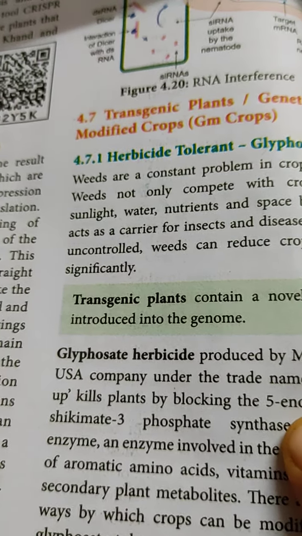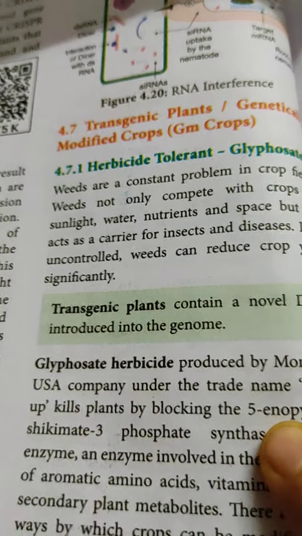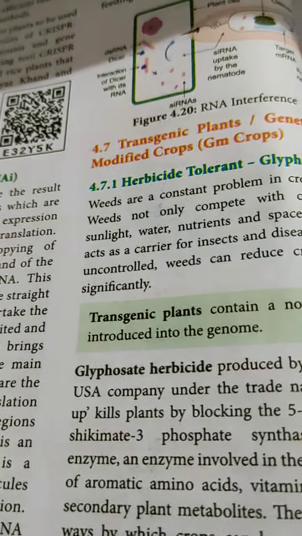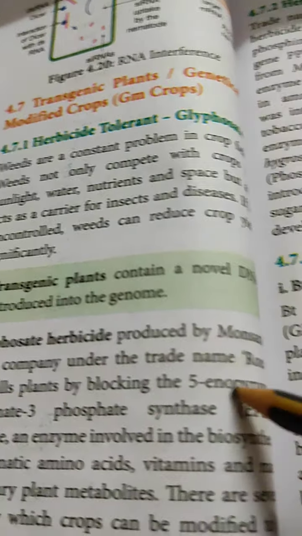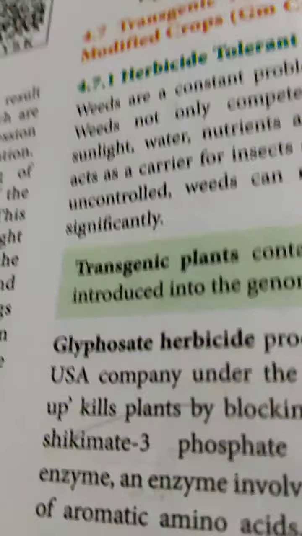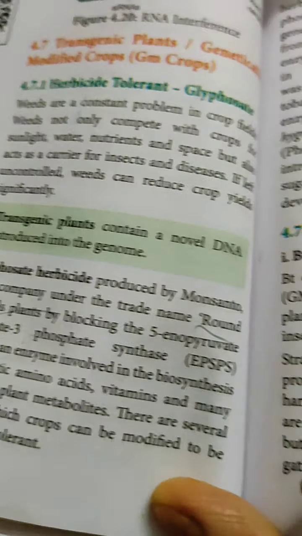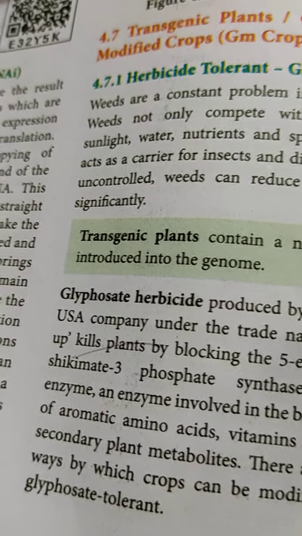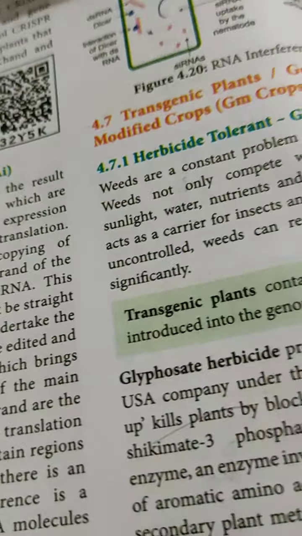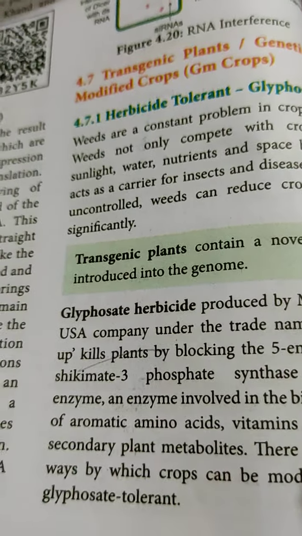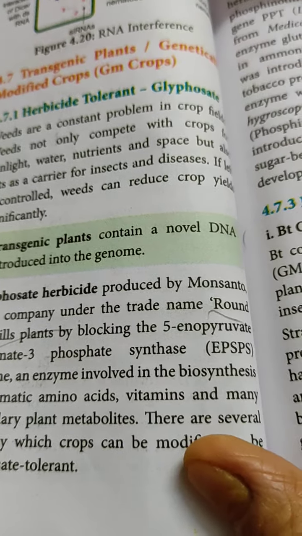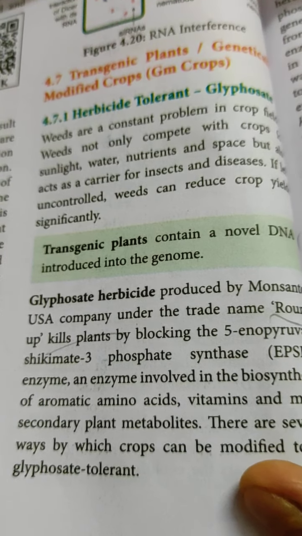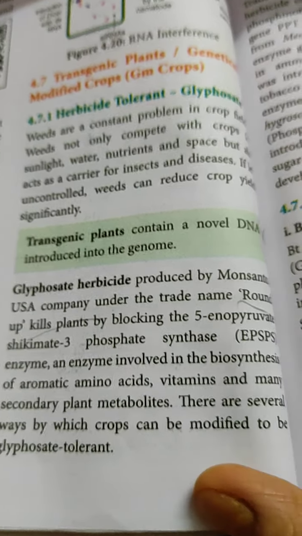Glyphosate herbicide, here only 1 mark, 2 marks question. Glyphosate herbicide is produced by Monsanto Company of USA under the trade name Roundup. It kills plants by blocking the enzyme 5-enolpyruvylshikimate-3-phosphate synthase. In short form you can keep in your memory, that is called EPSPS enzyme. This enzyme is involved in the biosynthesis of aromatic amino acids, vitamins and many secondary plant metabolites. Secondary plant metabolites already have been discussed.